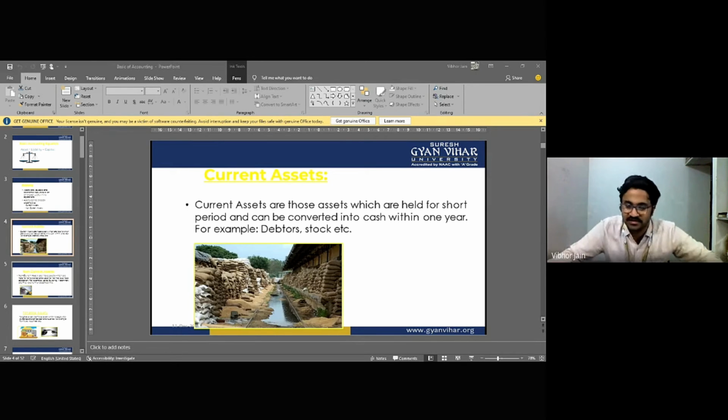If the cost of this pen is 1,000 rupees and the selling price is 1,500, do you know the amount of profit you're making? Yes, sir, the profit is 500 per unit. If you sell 10 units, the profit would be 5,000. If you sell 100, the profit would be 50,000. Are you getting what I'm saying? So the amount of profit is always known with certainty.